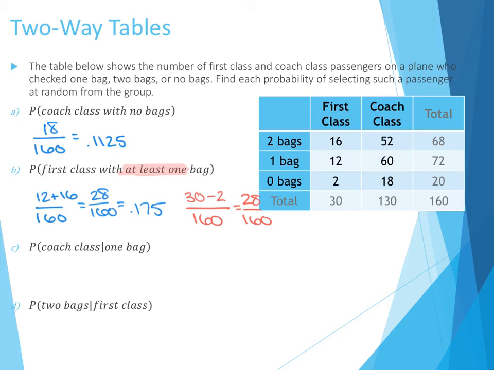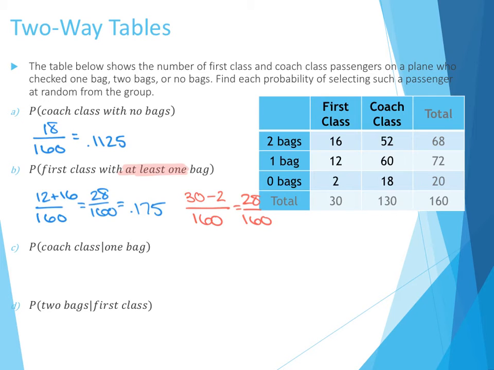When you see the phrase at least 1, or when you see the phrase at most, start thinking about how can I change this from being an or statement of 1 or 2 or 3 and changing it into everything but 1, everything but none, everything but perfect. Thinking about it that way is going to make your math a lot easier and account for a lot of the combination and permutation stuff that we kind of glanced over at the beginning of this unit.